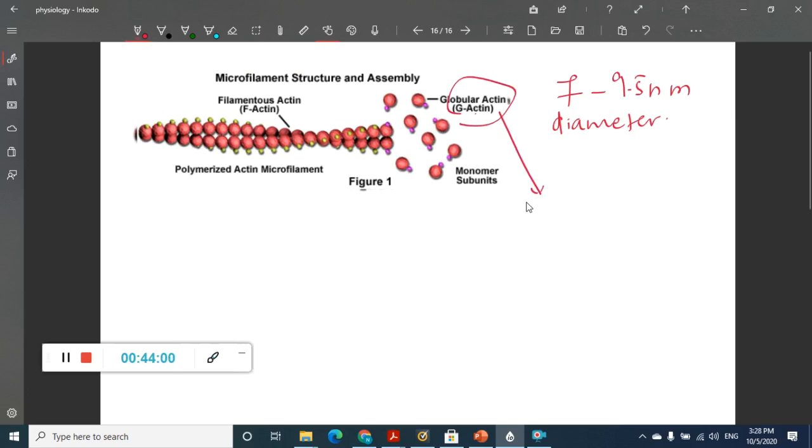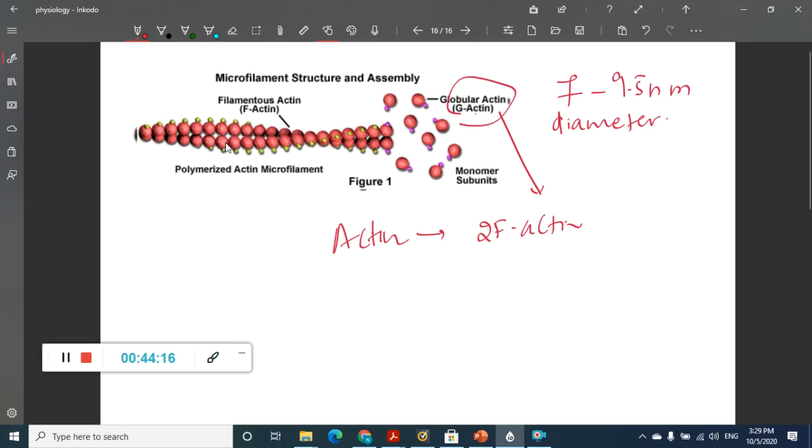It is made up of actin. Actin is of two types. These microfilaments are made up of actin, which are two F-actins. You can see that it is made up of two F-actins, combined together to form these microfilaments.